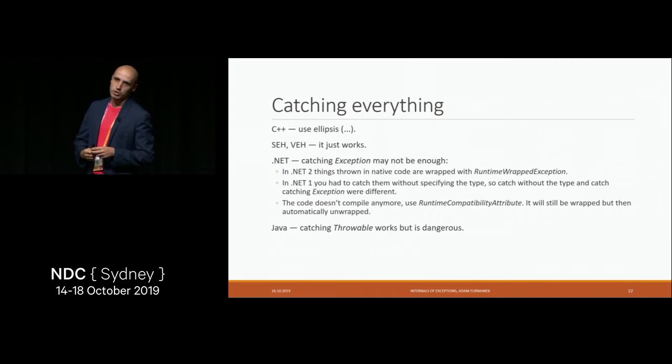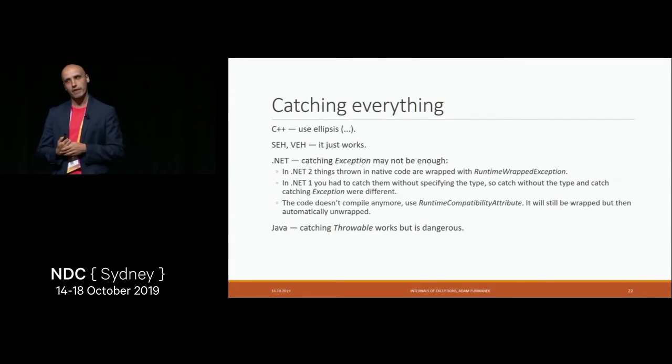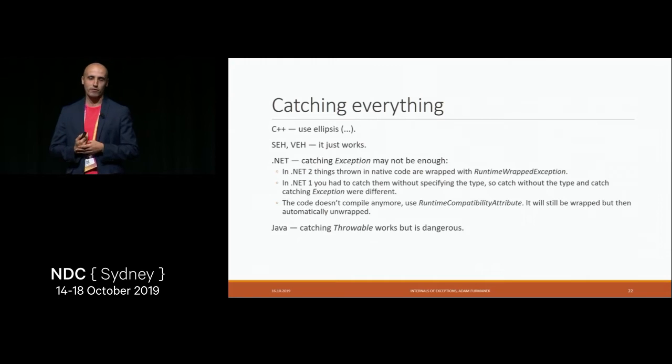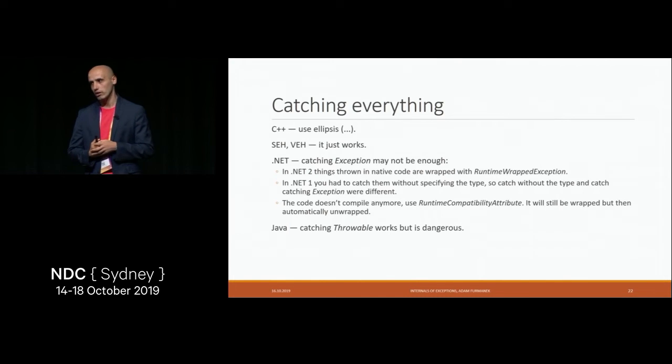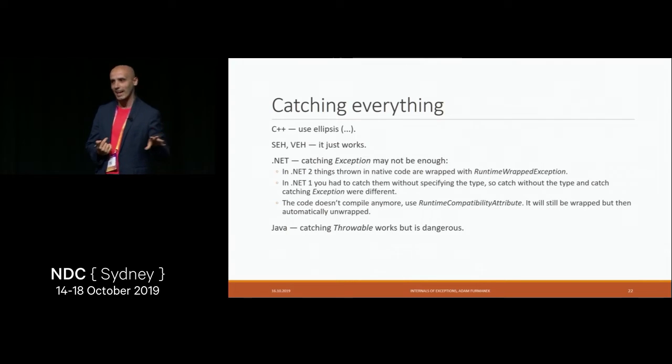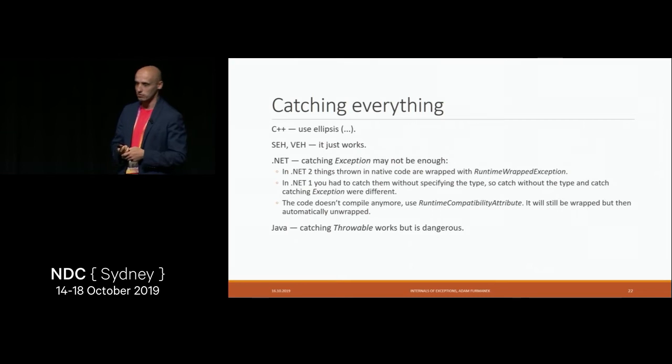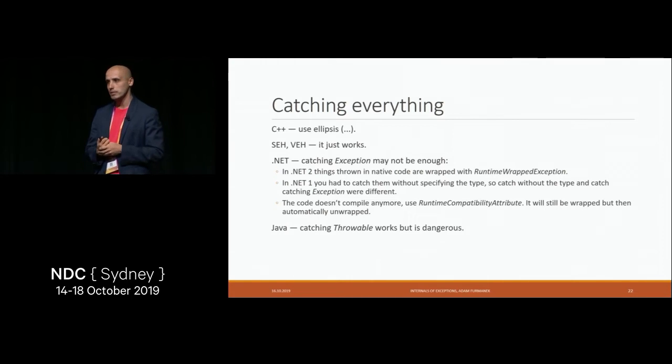The only question now we should ask is, do we really want to catch everything? Because believe it or not, there are platforms which do use exceptions to control the flow of your application. One of them is, for instance, Scala. In Scala, there is no break keyword. Whenever you have a loop and you want to break, there is no break keyword. The break is just a method which throws an exception. And there is completely different branch of exceptions in Scala, which is controlled like flow control exceptions. So you should never catch them unless you want to break the Scala language, because if you do try catch and then you catch this exception, the break keyword or the break method stops working. So generally, catching everything may not be the best idea.